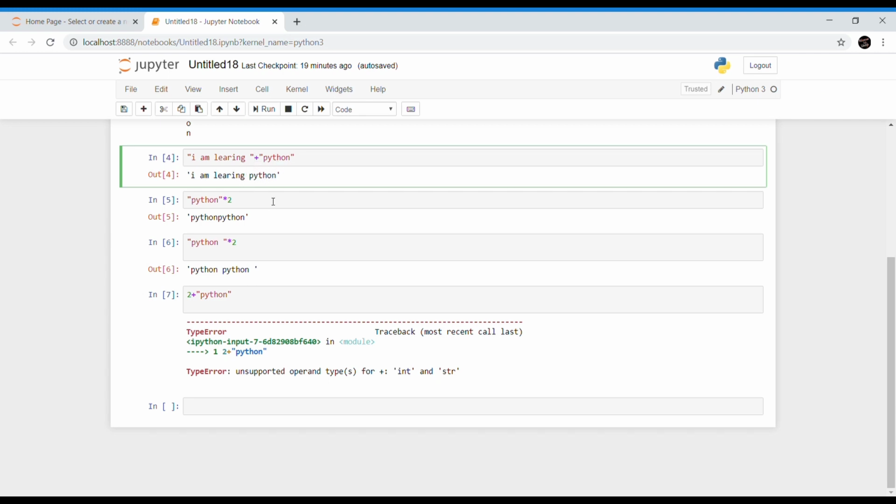So here the plus operator joins or concatenates strings written on both sides of the operator and creates a new string, whereas the star operator creates a new string by replicating multiple copies of the same string.